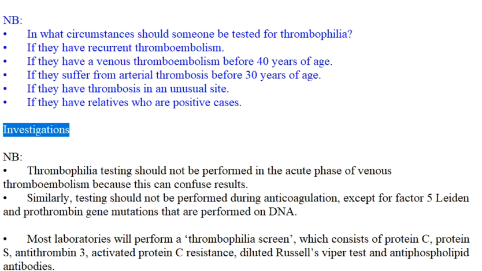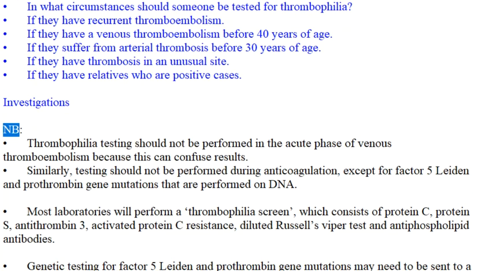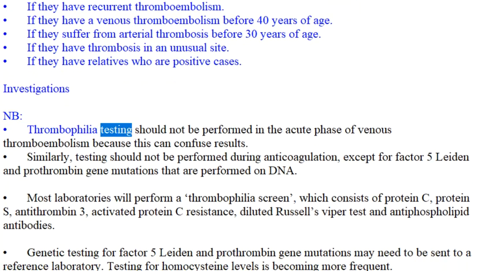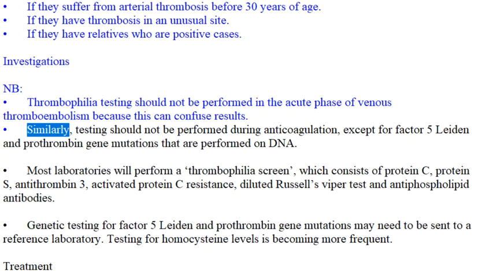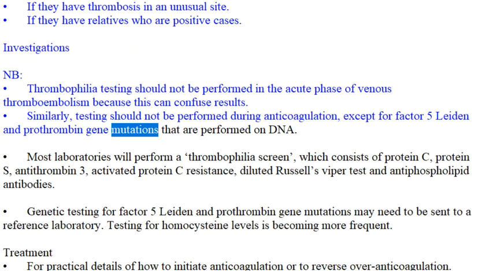Investigations. NB. Thrombophilia testing should not be performed in the acute phase of venous thromboembolism because this can confuse results. Similarly, testing should not be performed during anticoagulation, except for factor V Leiden and prothrombin gene mutations that are performed on DNA.